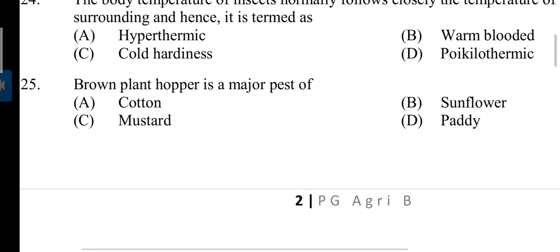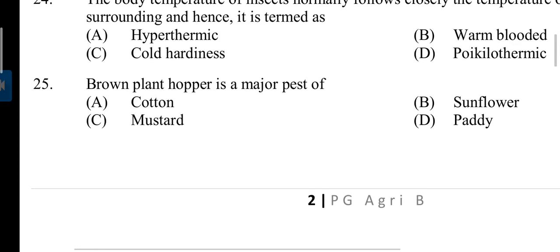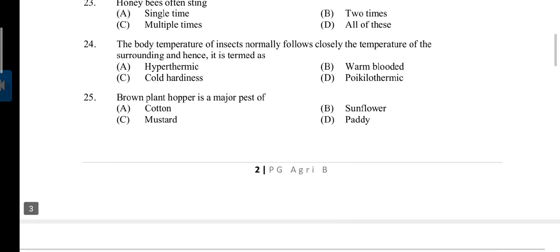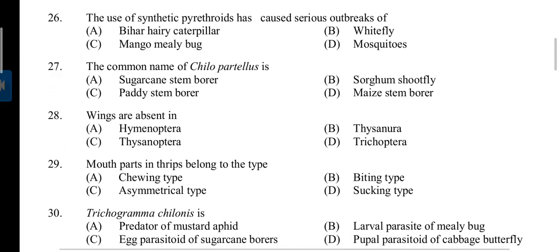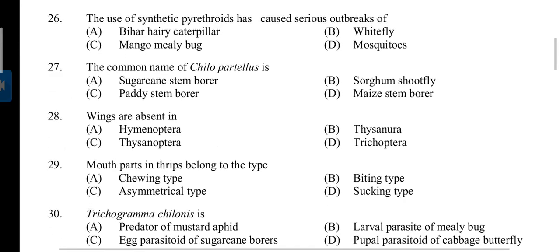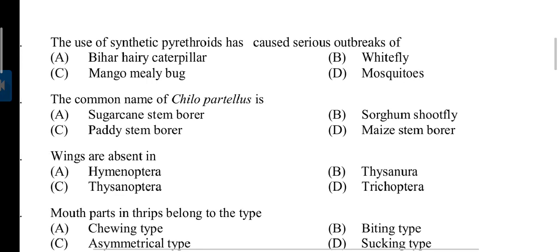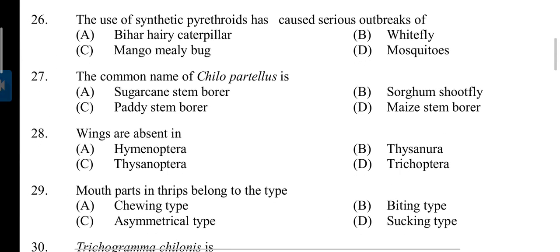25. Brown plant hopper is a major pest of? Answer is D. Paddy or rice. 26. The use of synthetic pyrethroids has caused severe outbreaks of? Answer is B. Whitefly. The common name of Chilopartellus is? Answer D. Maize stem borer.